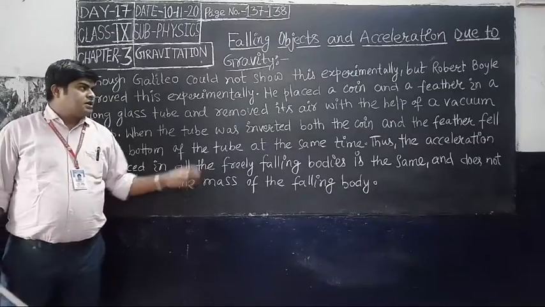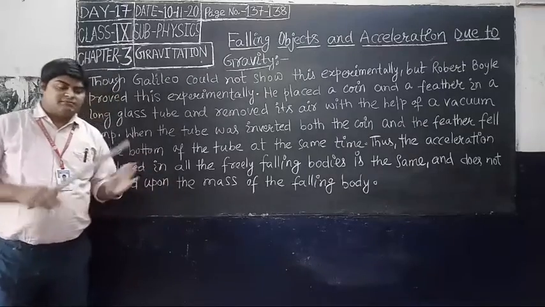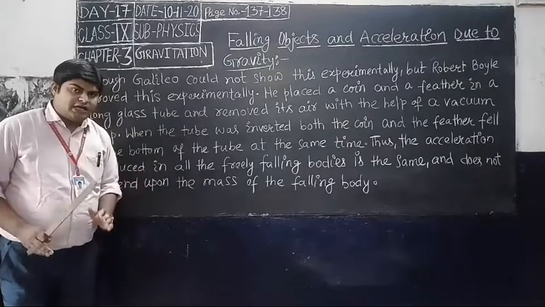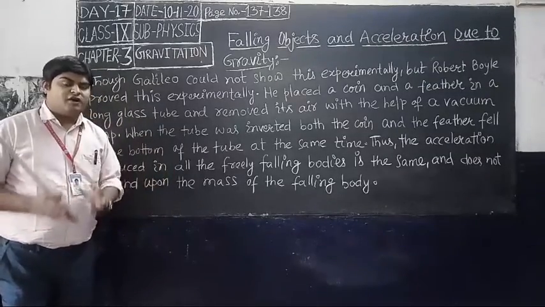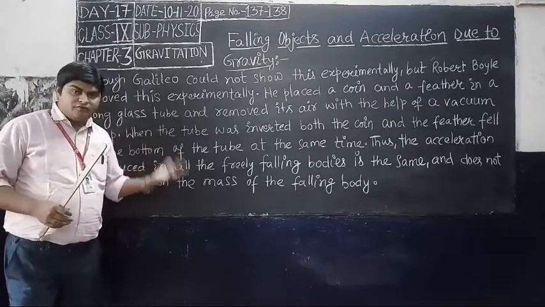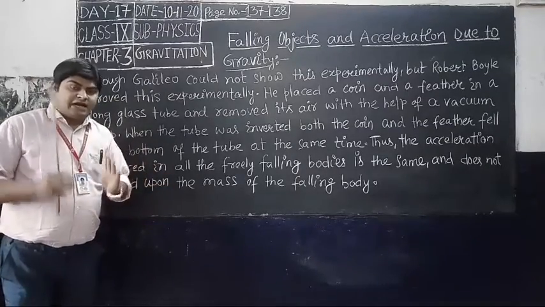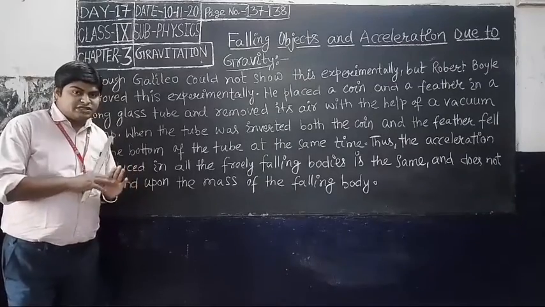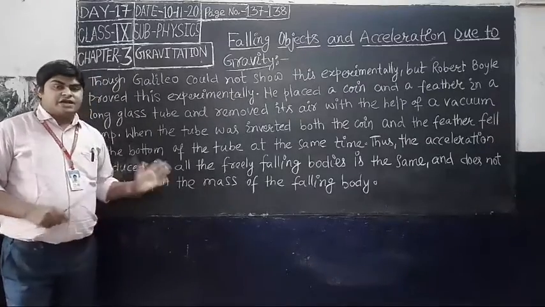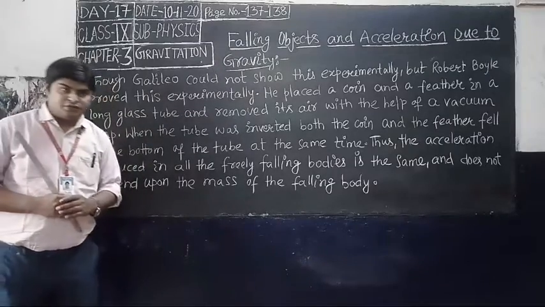From this experiment, Robert Boyle proved that for freely falling bodies, acceleration due to gravity does not depend upon the mass of the freely falling bodies. You have seen there, the coin has greater mass as compared to the feather, but both fall at the same time. That means it does not depend upon the mass of the falling bodies. Students, today I have explained about falling objects and acceleration due to gravity.